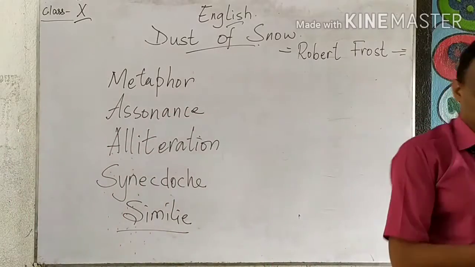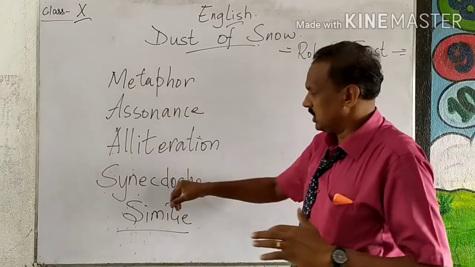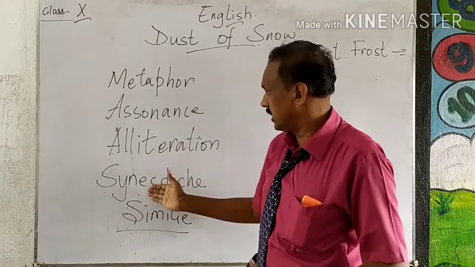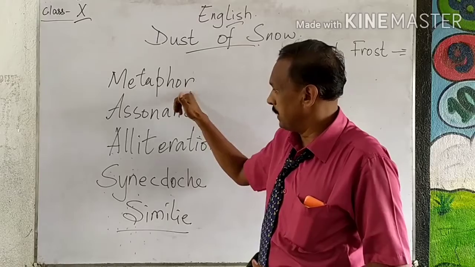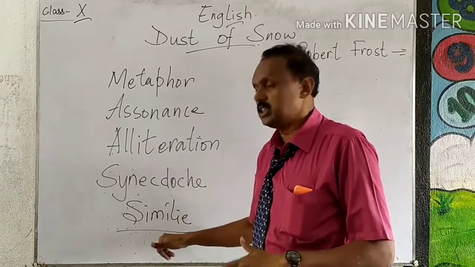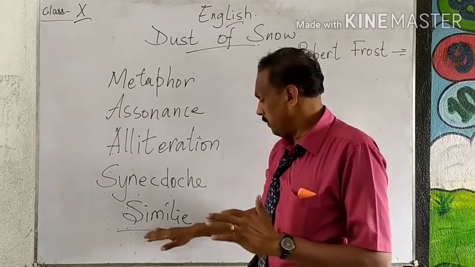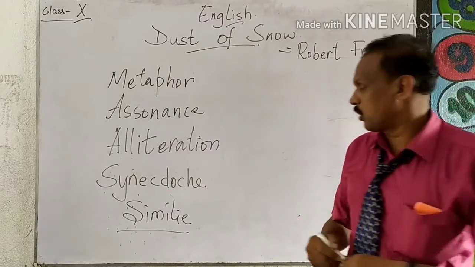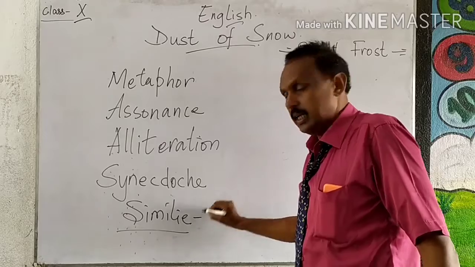So these are the figures of speech. This one, synecdoche, is the one you will be learning in class 11 or 12. I am just writing it. But these four you should be knowing: metaphor, assonance, alliteration, and simile. In this poem, we don't have simile. So just to make you understand in short form, we will start with simile.